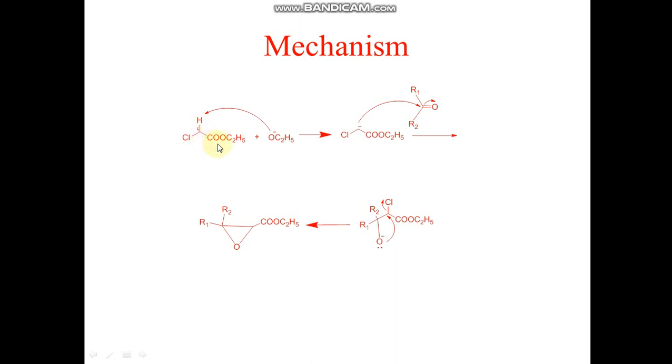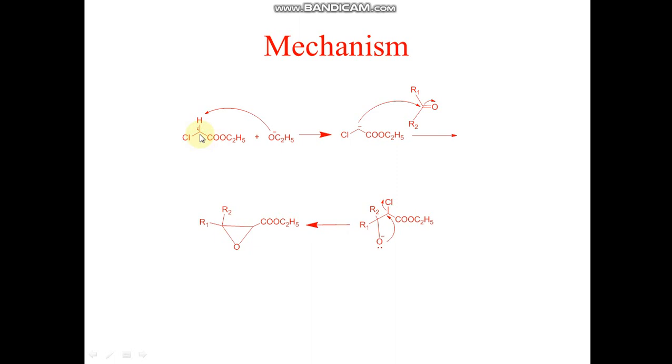You can see that this is an ester group which is an electron withdrawing group. This ester group will withdraw sigma electrons from this alpha carbon by the inductive effect. This process will create partial positive charge on the alpha carbon.